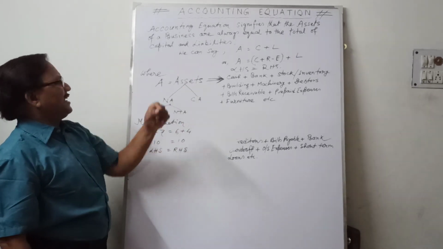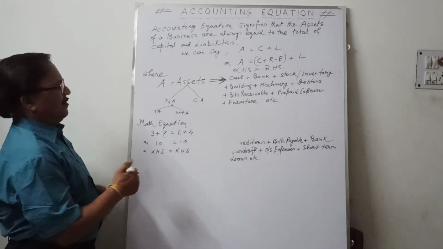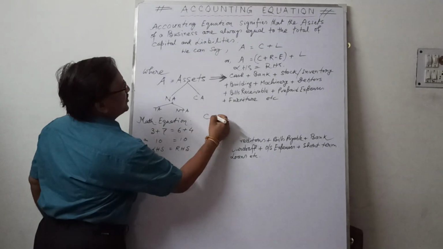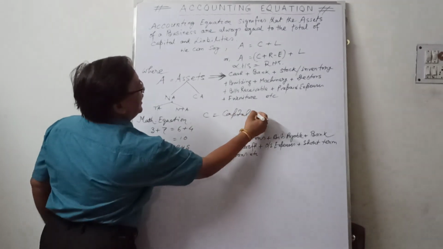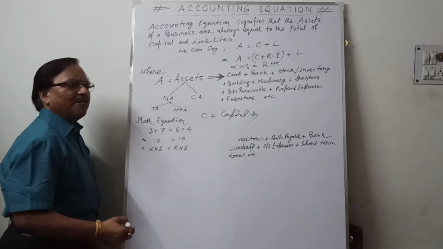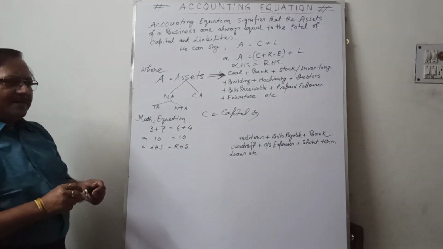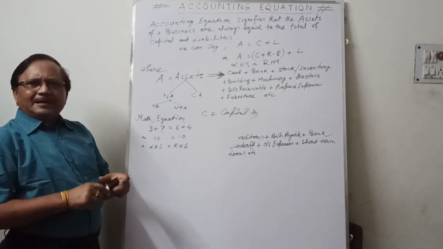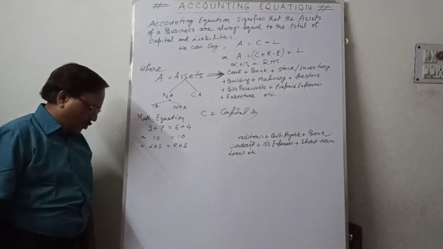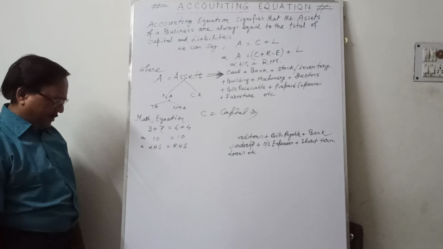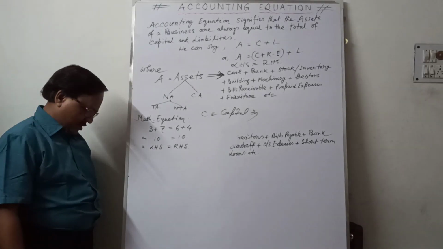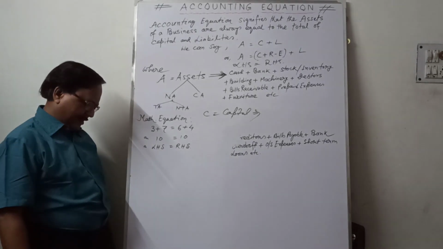Then the second term is capital. C equals capital. What is the meaning of capital? In the ordinary sense, the amount of investment in the business is known as capital. That means it refers to the amount invested by the proprietor of the business enterprise.